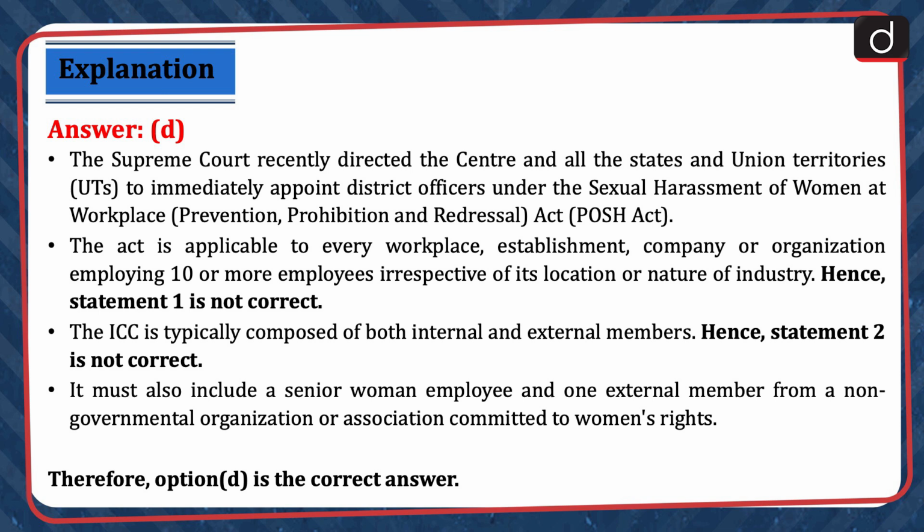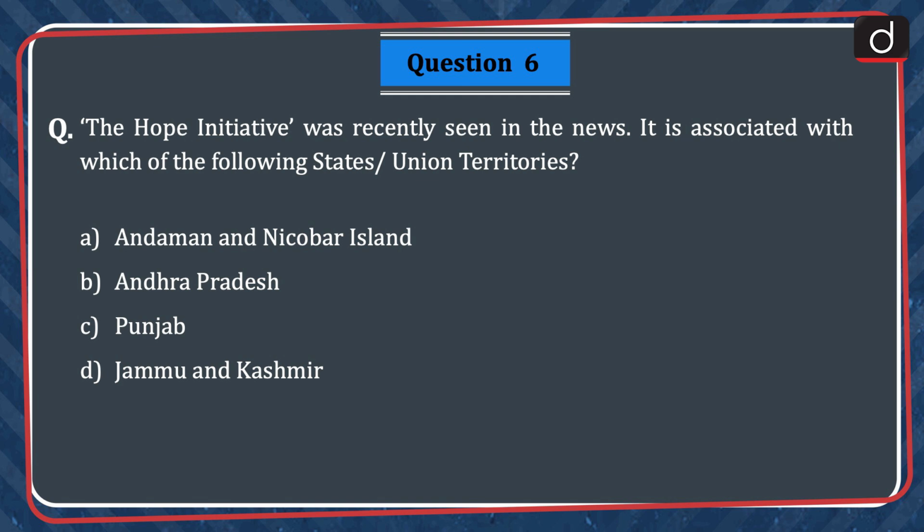It must also include a senior woman employee and one external member from a non-governmental organization or association committed to women's rights. Therefore, option D is the correct answer. Next question is, the HOPE initiative was recently seen in the news. It is associated with which of the following states or union territories? Andaman and Nicobar Island, Andhra Pradesh, Punjab or Jammu and Kashmir? The correct answer is option C, Punjab.